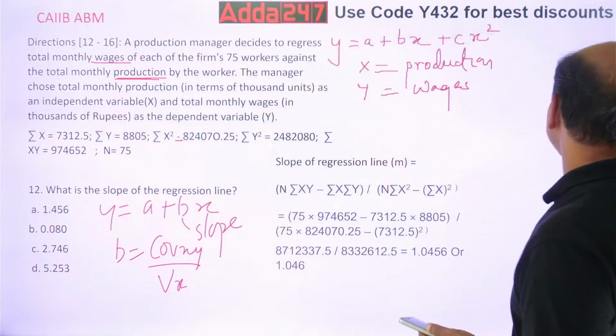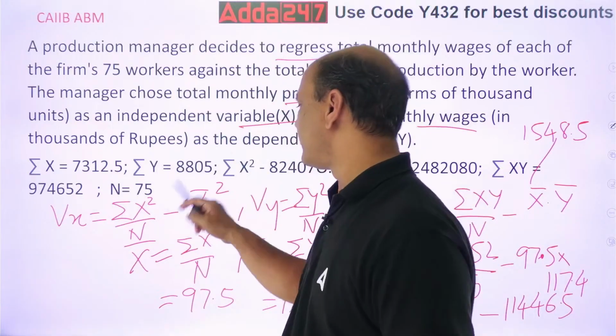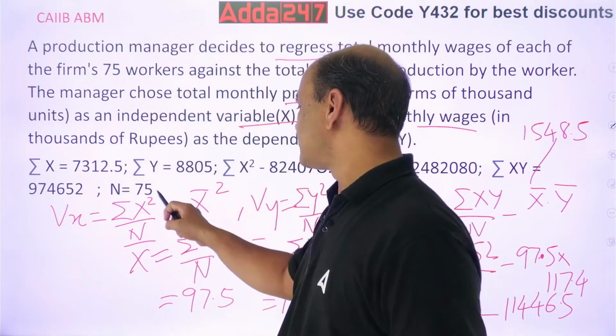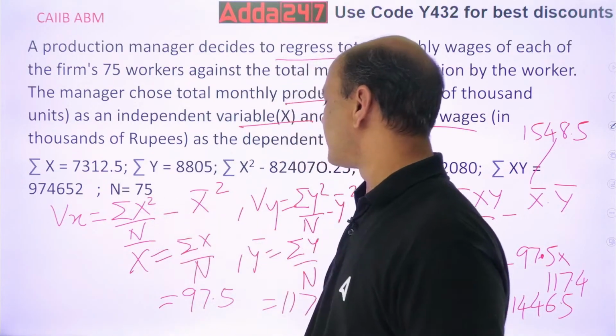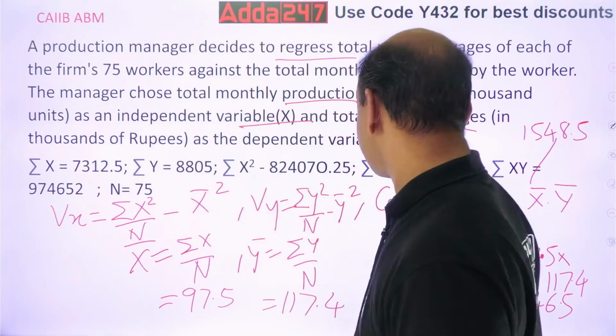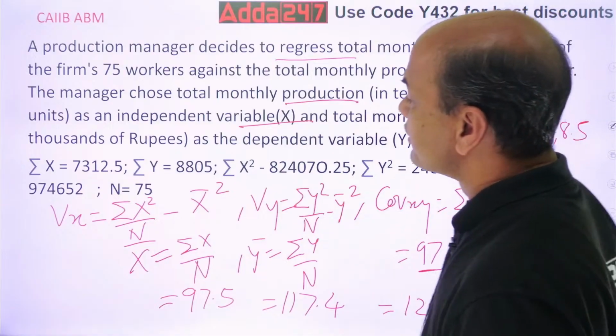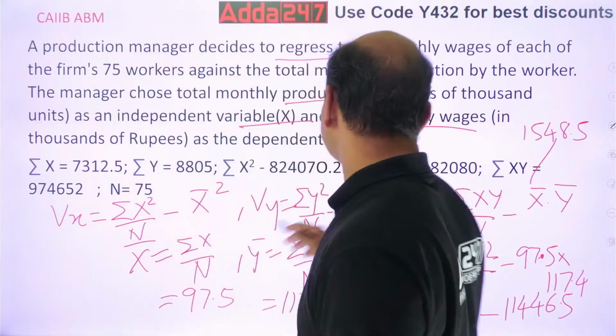What was variance of x? No, we didn't find this. So variance of x is summation x square upon n minus x bar square. What is summation x square?